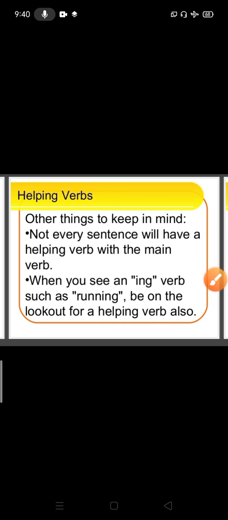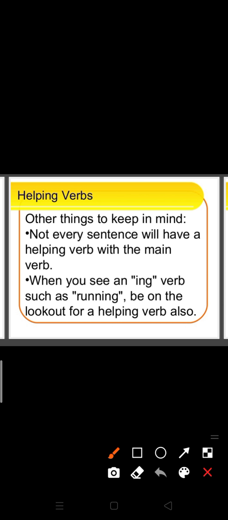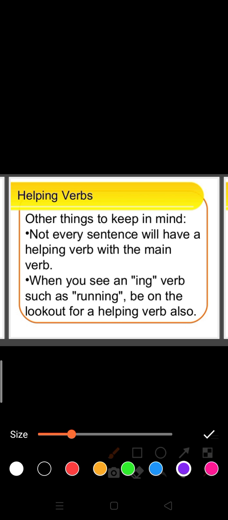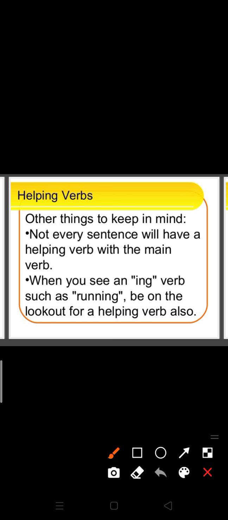Some of the main points regarding helping verbs are here. Other things to keep in mind regarding helping verbs. Not every sentence will have a helping verb. It is not necessary that every sentence has a helping verb.